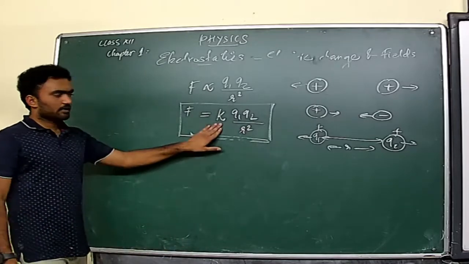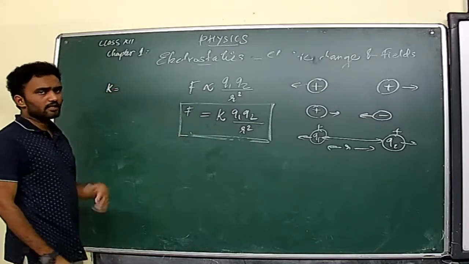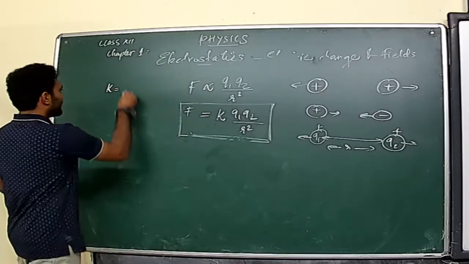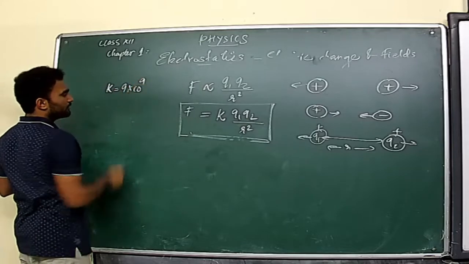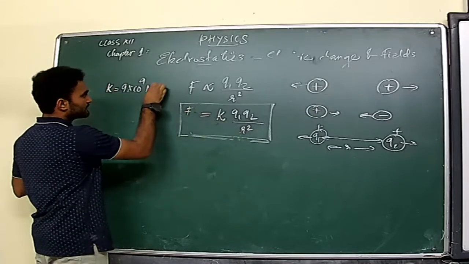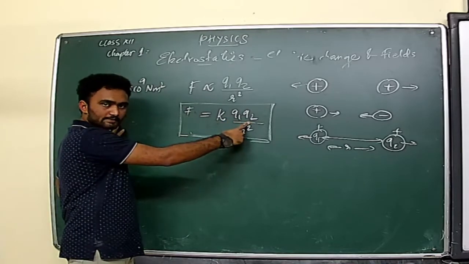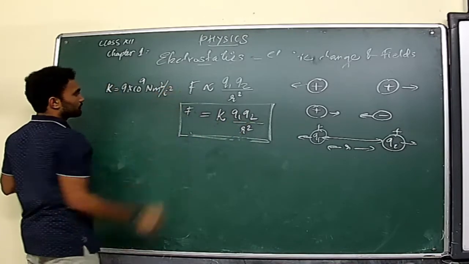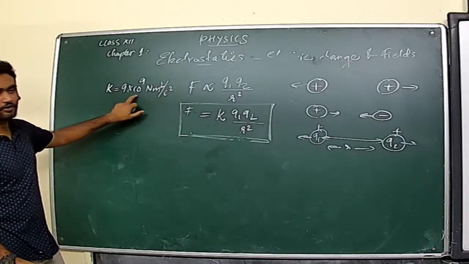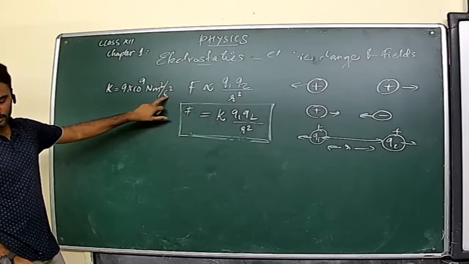Okay. Then come to the case of the proportionality constant K. I told you the proportionality constant is nowadays called Coulomb's constant, and the value of K is generally considered 9 into 10 raised to 9. What will be its unit? Unit will be Newton, then R square, that is meter square, then charge square, isn't it? What is the unit of charge? It is Coulomb. So by Coulomb square. So the value of Coulomb's constant K equals 9 into 10 raised to 9 Newton meter square by Coulomb square. Clear? So that's the value of K.